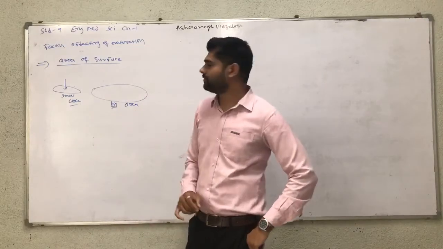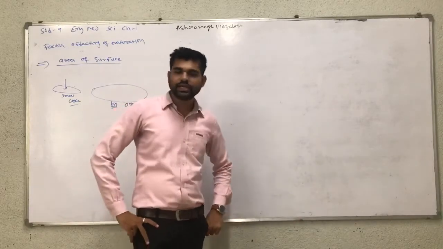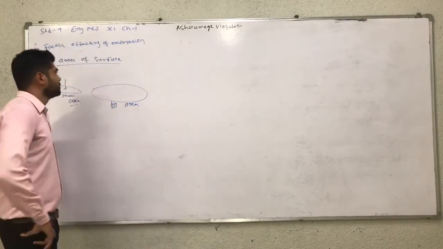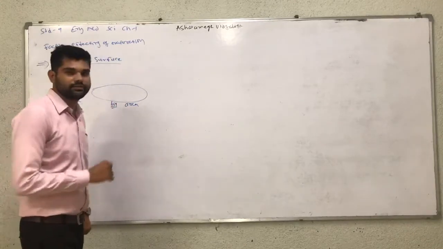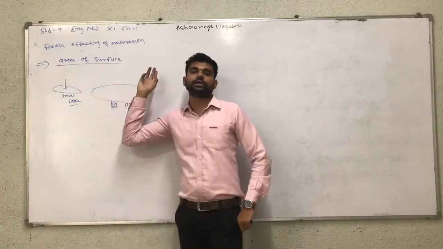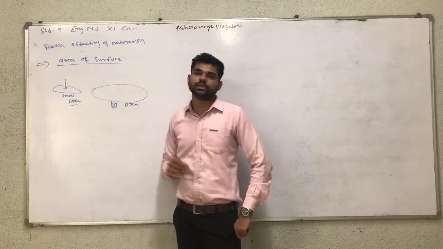And which type of effect? When the area increases, the evaporation is very fast. So the conclusion: surface area affects evaporation, and the result is that if the surface area is increased, the evaporation is fast.